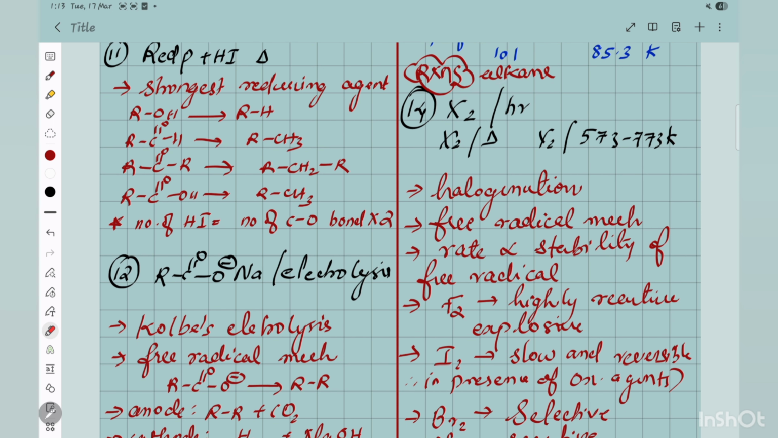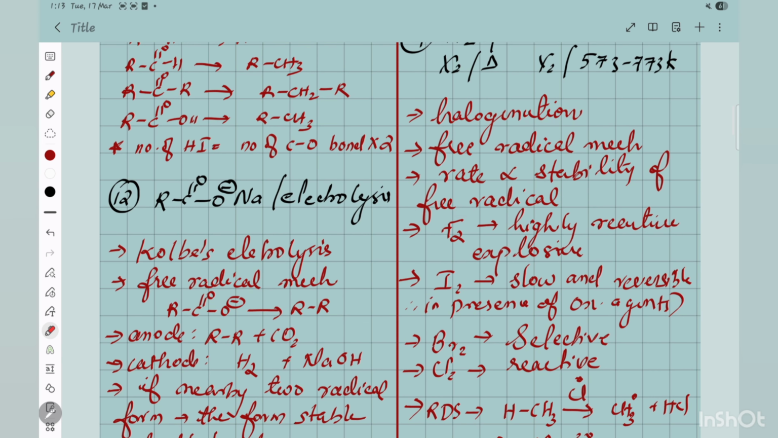Now reactions of alkane, what is this reagent doing? This is, we know, free radical halogenation. So if it is free radical halogenation, a free radical is forming as the intermediate, therefore reactivity will be tertiary greater than secondary greater than primary. And fluorination is highly reactive and explosive, and I2 is slow and it is reversible. Therefore you have to carry it out in the presence of an oxidizing agent, like HIO3, HNO3. But fluorination can be taken even in the dark, because it is very highly reactive. Usually we will not do that. If we have to do it, you have to use N2 as a coolant.